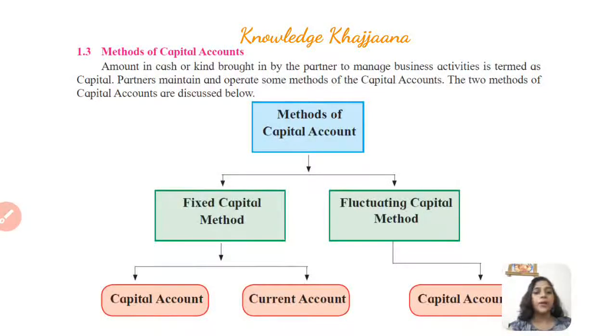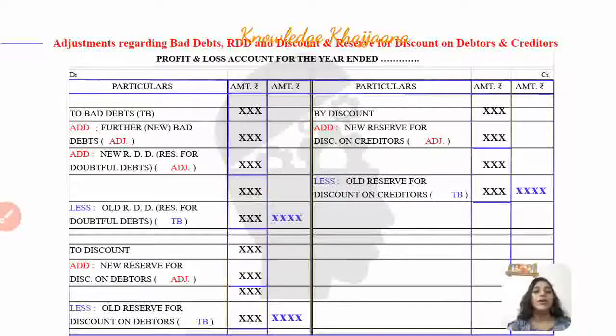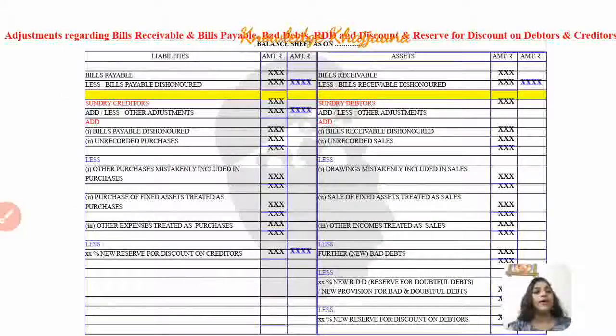There are two methods of maintaining the capital accounts of the partners, either by fixed capital method or by fluctuating capital method. See, these are the important adjustments regarding the bad debts, RDD and different debtors and creditors. Another adjustments which are relevant to balance sheet regarding bills receivable, bills payable, discount on debtors and creditors, etc. All these adjustments must be by heart to you.